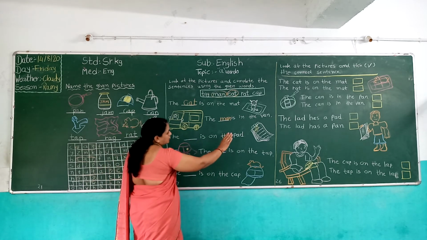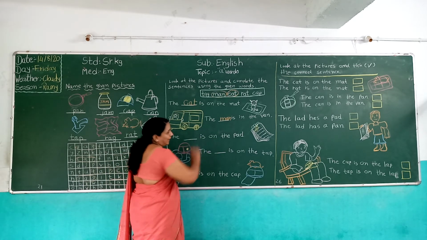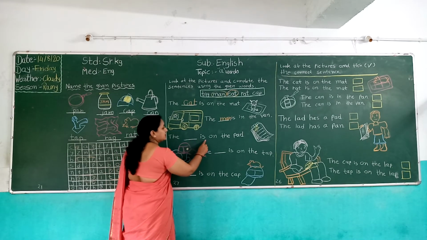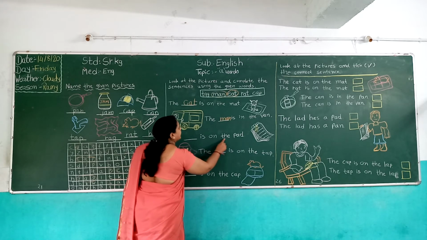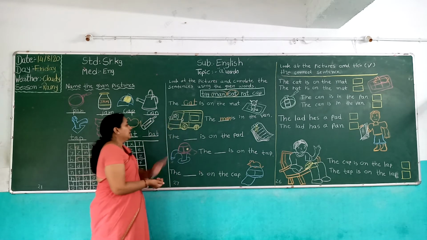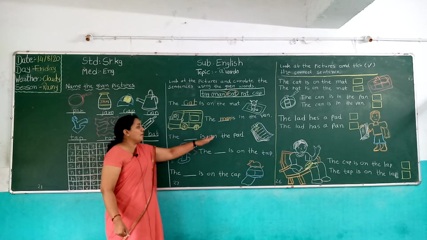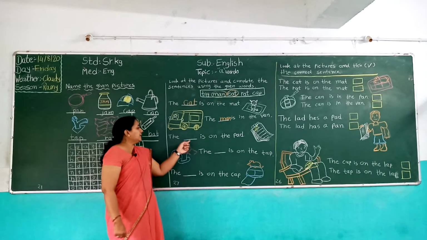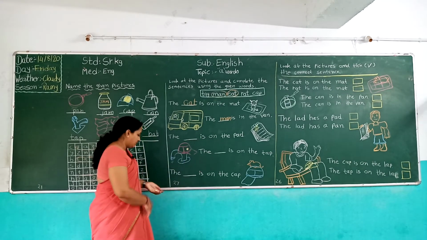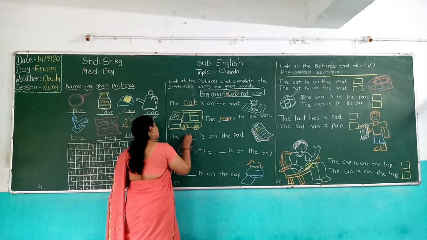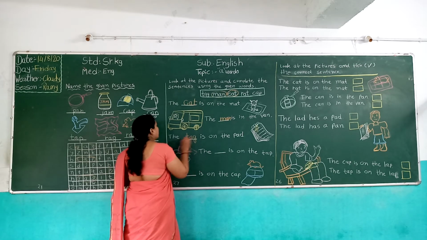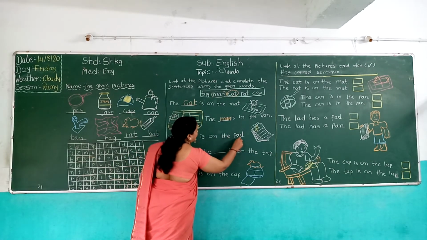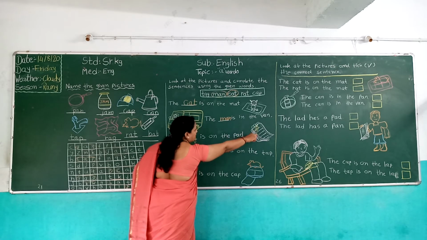Now third sentence. Which picture is this? It's a tag and pad. The, blank, is, on, the, pad. The tag is on the pad. It's a tag on the pad. So we fill up the tag. Now complete the sentence. The tag is on the pad.